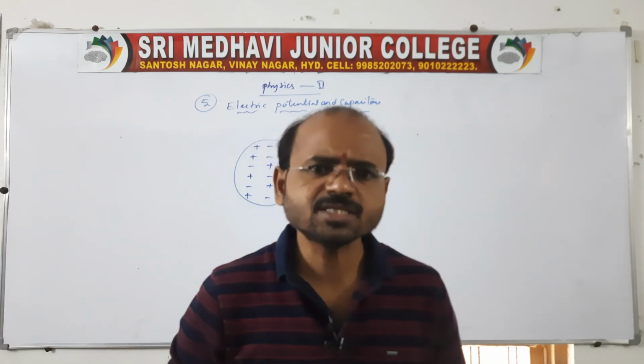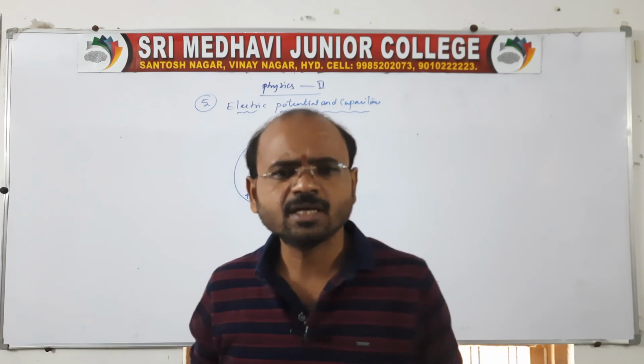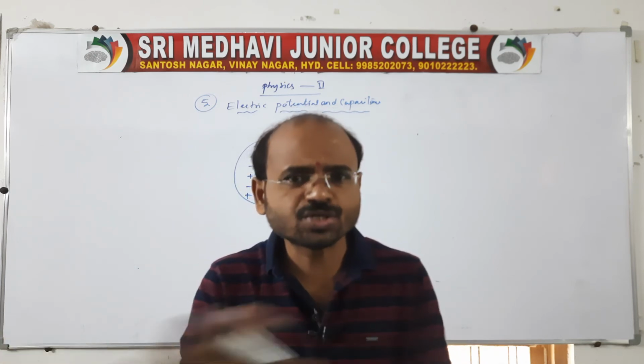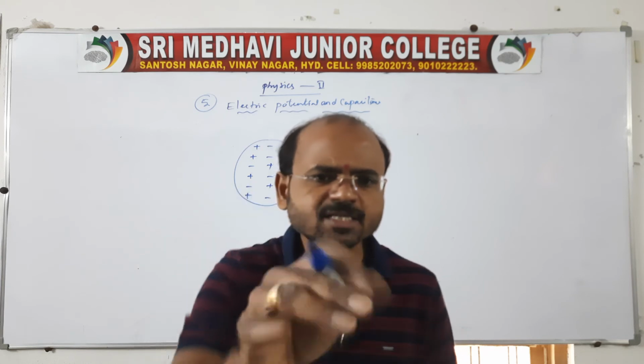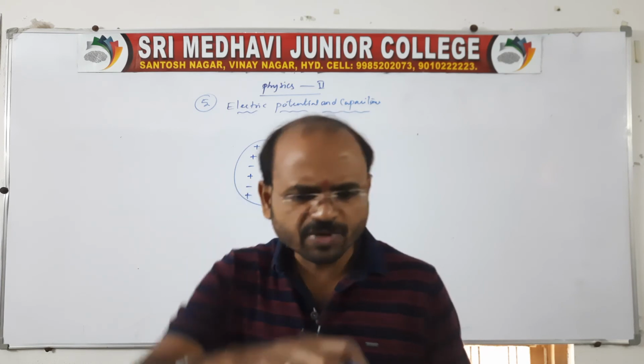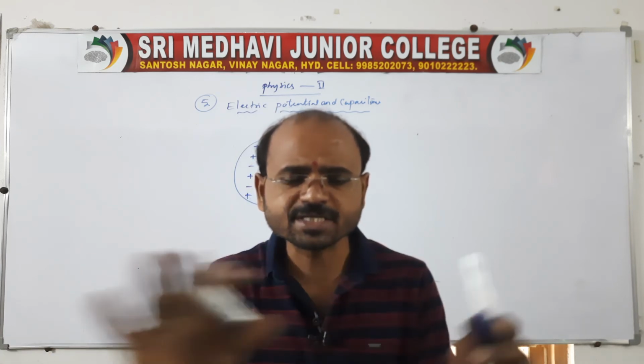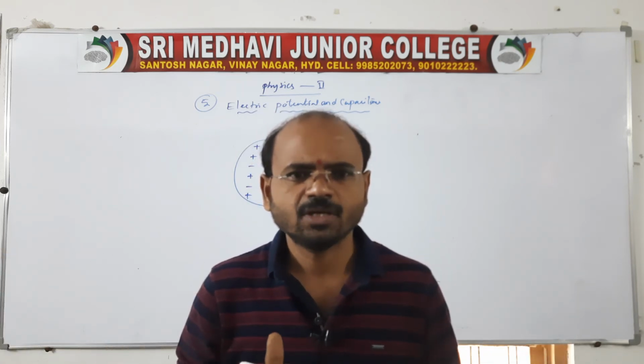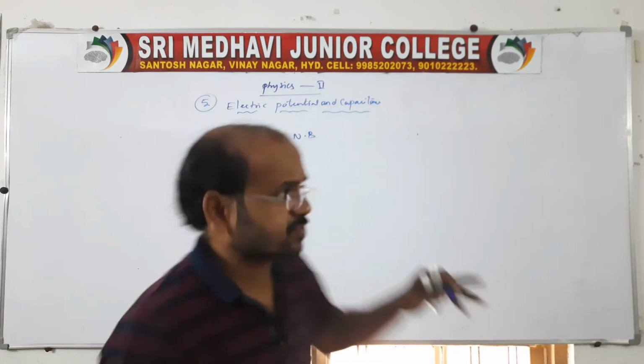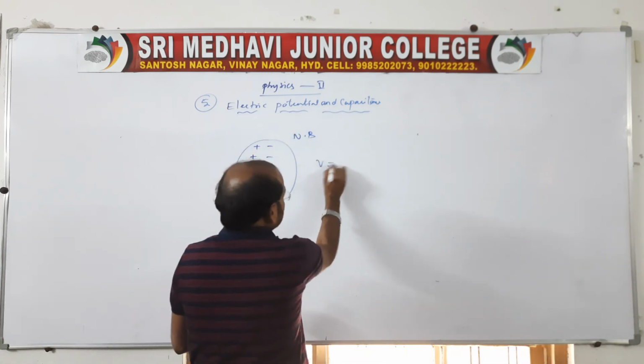By adding a charge or removing a charge, Earth's potential does not change. Suppose we add some charges or remove charges from the Earth, there will not be any change in its state. The state remains the same. That's why Earth is considered as zero potential.